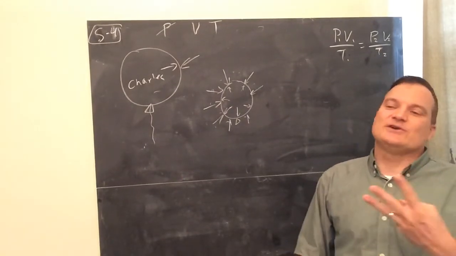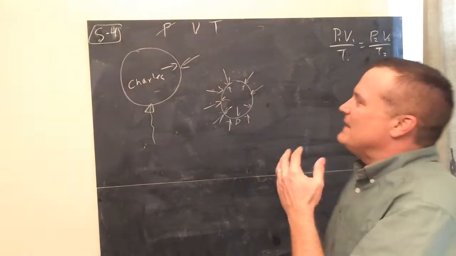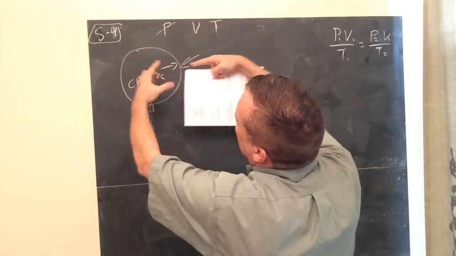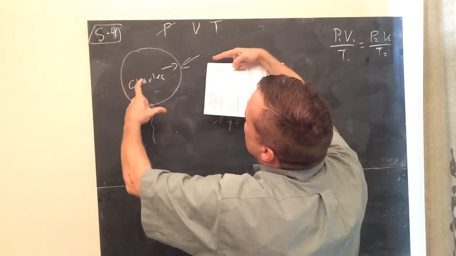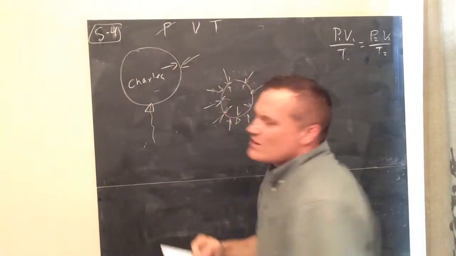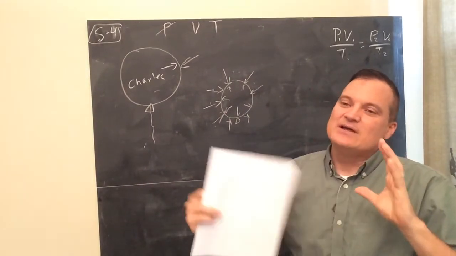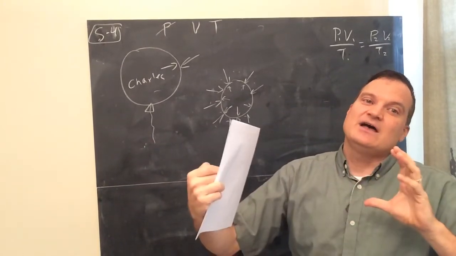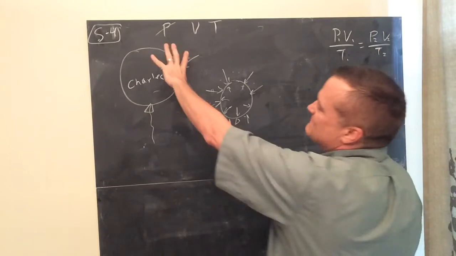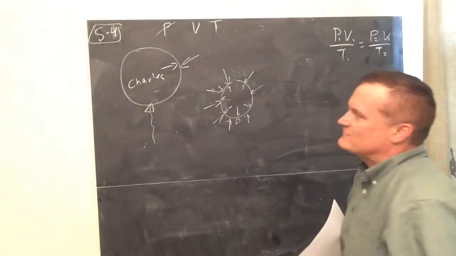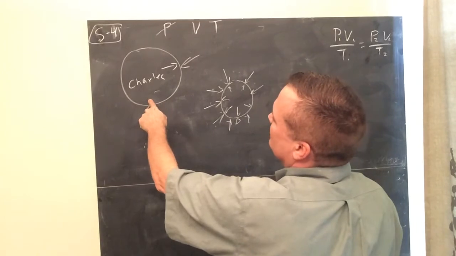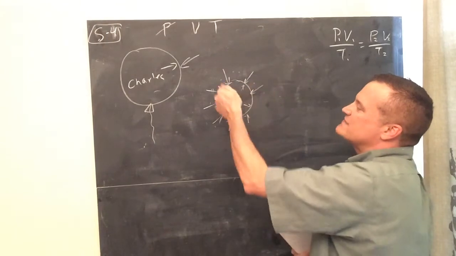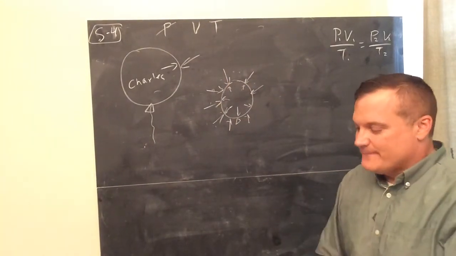It's actually Newton's third law, action, reaction. If these are not the same force, then if the balloon's pressure is greater, the balloon will be expanding. Or if the air's pressure is greater, then the balloon will be shrinking. No air can escape, but if it's shrinking or expanding, then the pressure is changing until it stops. Then, when it stops expanding or contracting, the pressure inside and outside have to be the same. So if I want to know the pressure inside this balloon, I can get a tire pressure gauge, whatever, put it there. Or I could just simply say, well, what's the air pressure on the outside? What is the barometric pressure?